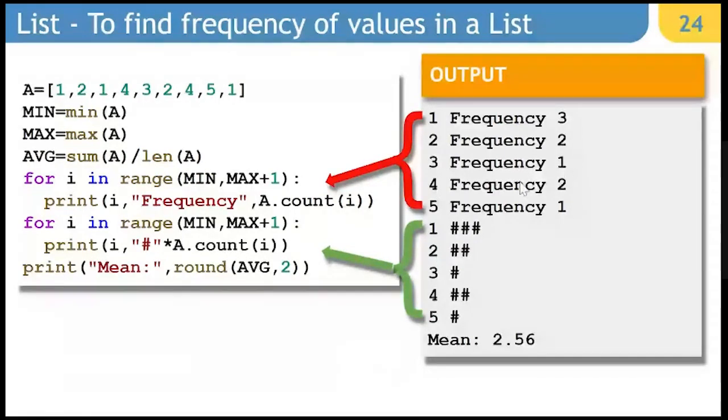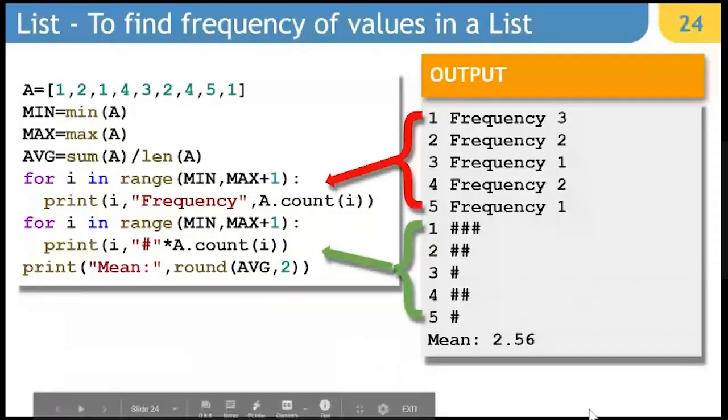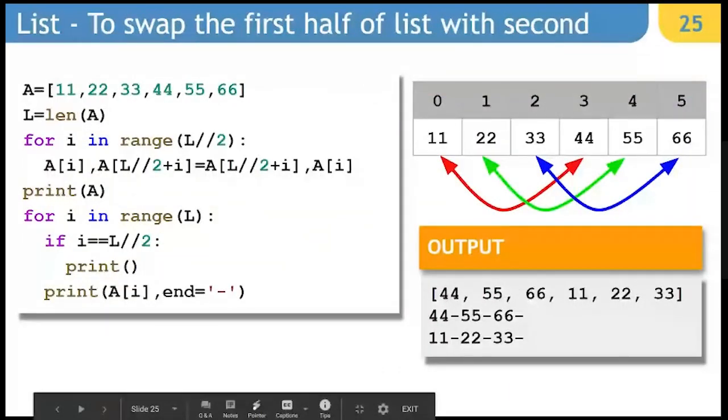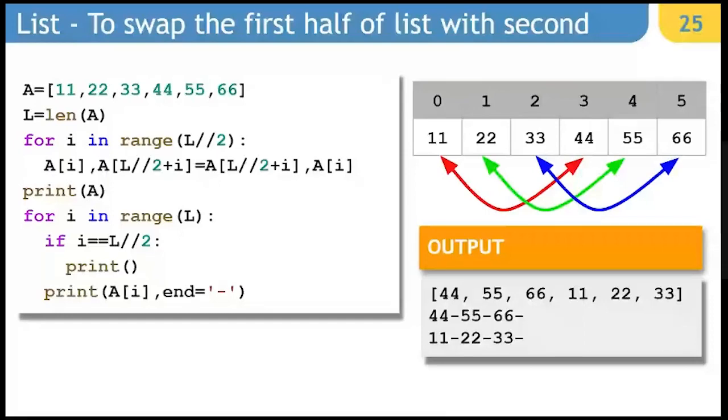So for that, you have to put an if statement here, which will stop 0 frequency values. So here you can see the value form, and then it is a bar chart form. So it is text bar chart form, where you are displaying the count of each value, the presence of each value, and then at the end you're displaying the mean of this data. So this is done.